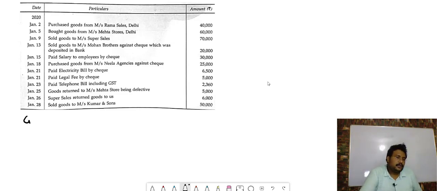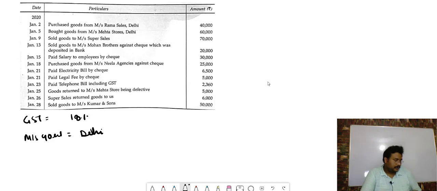So the GST rate is how much, bacha? It is 18%. Number 1. And the dealer, Messrs Goyal, is from Delhi. Now where GST will be charged, you can see.